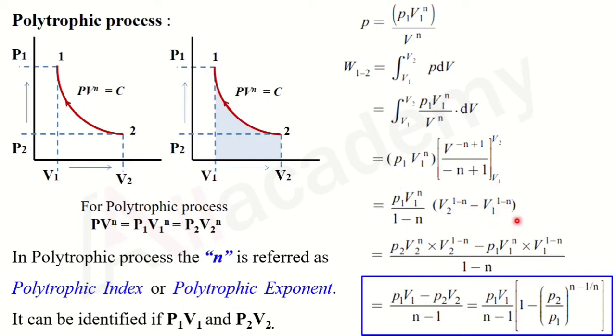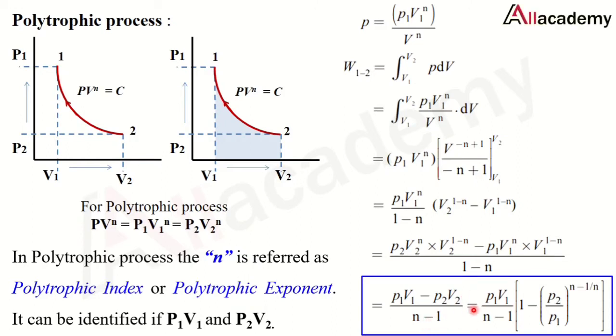If I rearrange and simplify, I will get P2 V2 raised to n into V2 raised to 1 minus n, minus P1 V1 raised to n into V1 raised to 1 minus n, whole divided by 1 minus n. After simplifying this whole equation, the work done for a polytropic process will be P1 V1 minus P2 V2 divided by n minus 1.